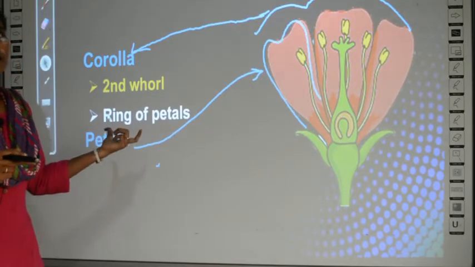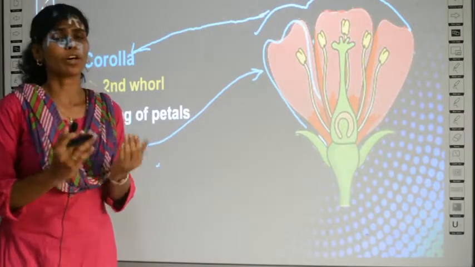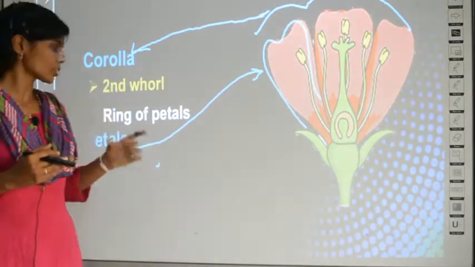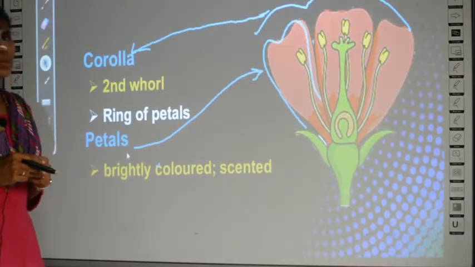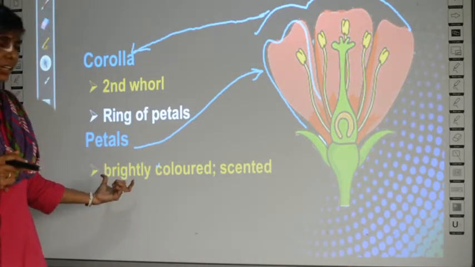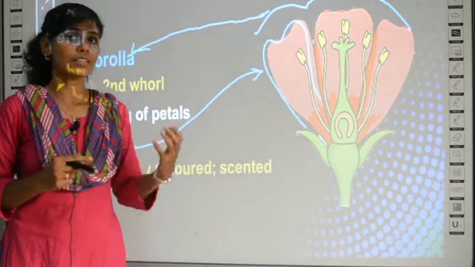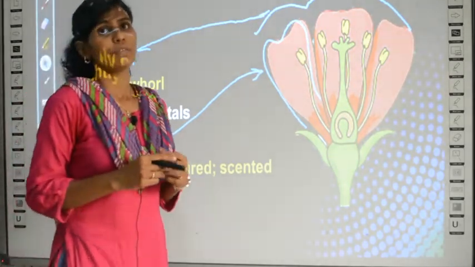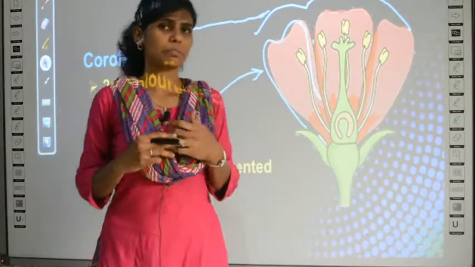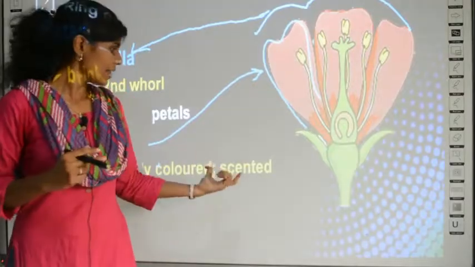And then, as I told you, what is corolla? It is a ring of petals, or many petals together, called corolla. And about the petals we all know it, let's look into the characteristics. Petals are usually brightly colored. The flowers are very bright, no? Either yellow color or red color. So the colors are usually bright, and they are scented.